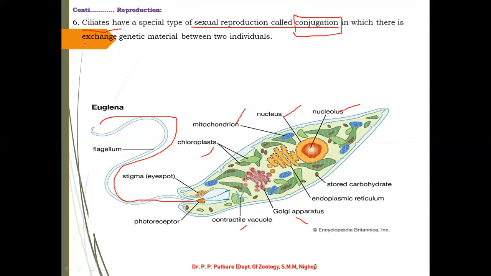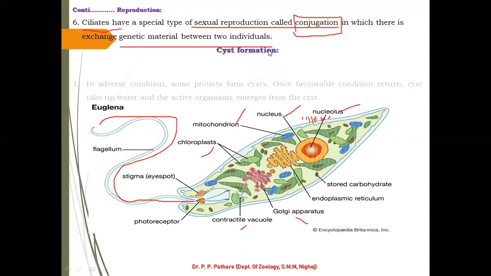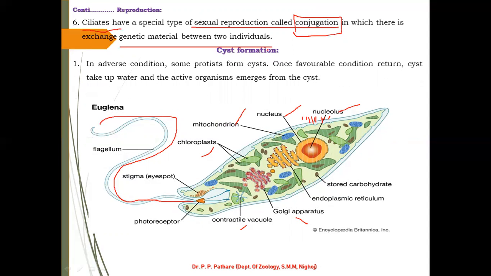By using conjugation and cilia, they can easily attach to another protist and exchange genetic material between two individuals. This is the simple method of reproduction observed in protists.